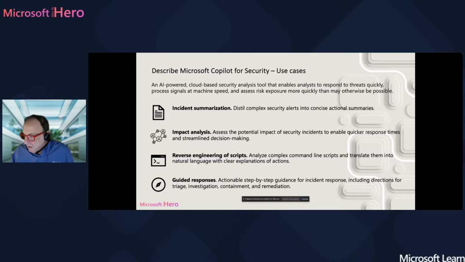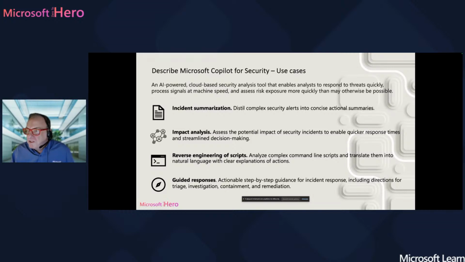Impact analysis is another thing that you can do with Microsoft Copilot for Security. Assess the potential impact of security incidents. So, what is this incident, what is it all about, and how can we respond to it.